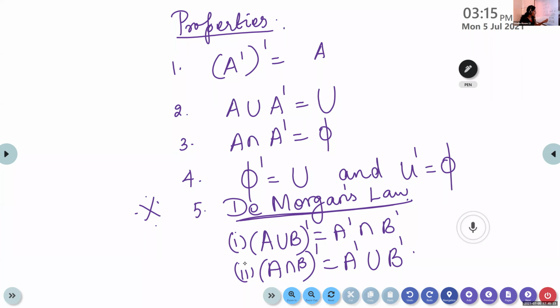The complement of the intersection will be the same as the union of their complements. That is, A union B the whole dash is, when we separate the dash, union will become intersection, A dash intersection B dash. And A intersection B the whole dash is equal to A dash union B dash.